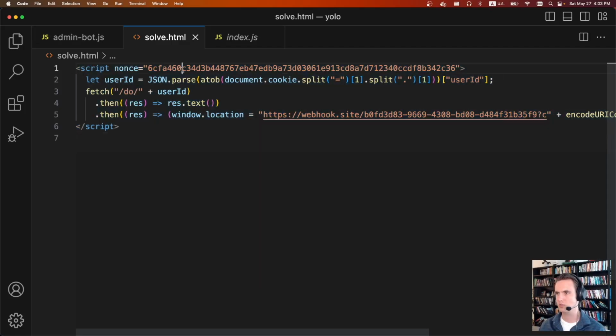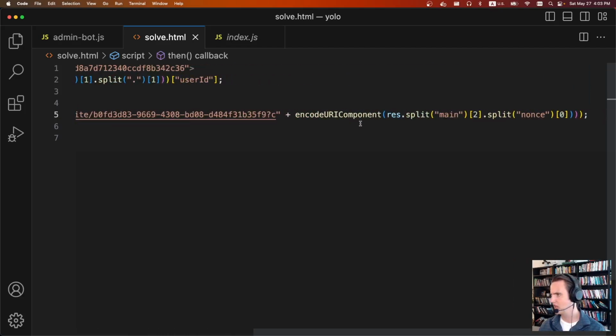To actually do this, this is the injection I used. So like I said, we're doing script with that nonce. We take the document.cookie, and I split it on equals because it's a JSON web token. I convert the base64, I parse it, I grab the user ID, just standard sort of JavaScript manipulation. Then I do a fetch request on that user ID, so this is the admin user ID, and convert it to text. And then once I have it, I just send over that response to window.location. I think it's a very long request, so I just split it on 2 other things and grab the values. So it's somewhere between the main object and some random nonce, and somewhere in there is the flag.